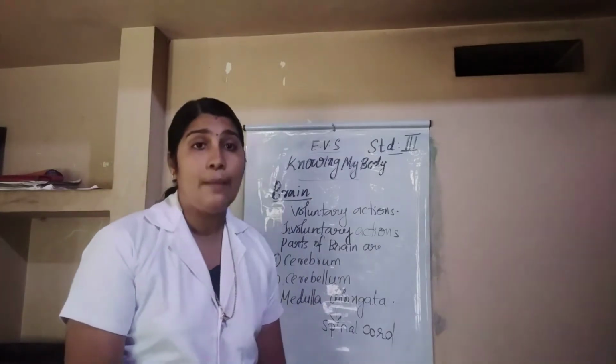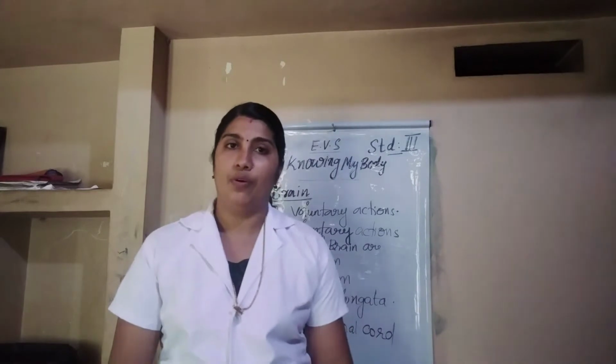Which are the 3 main parts of our brain? Say loudly. Cerebrum, cerebellum, medulla oblongata. Understand?